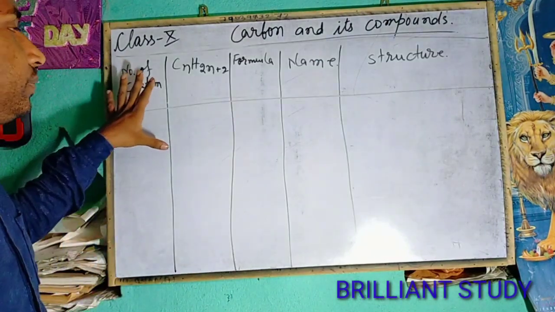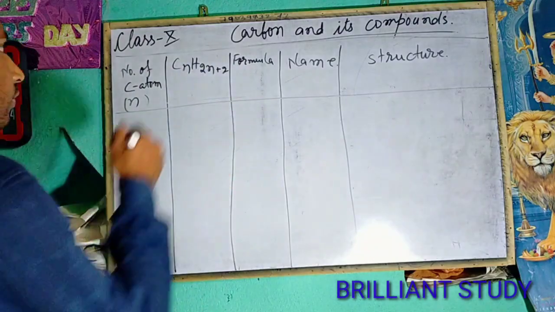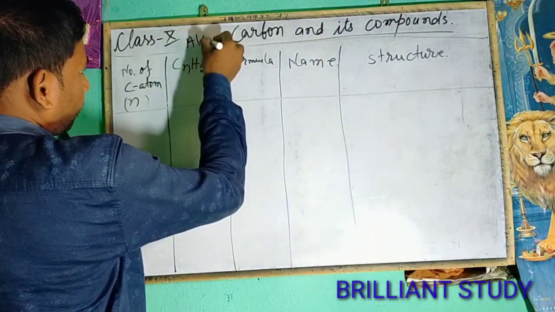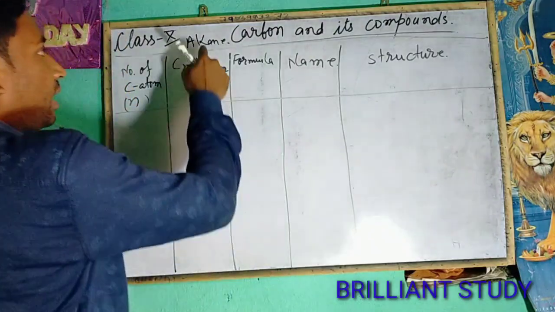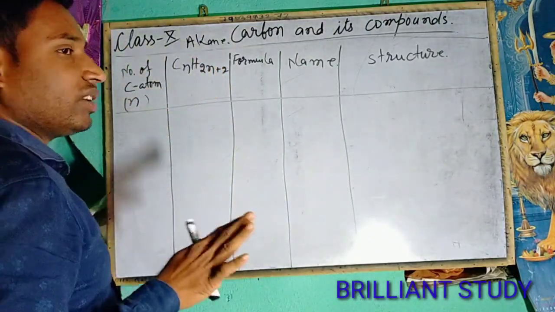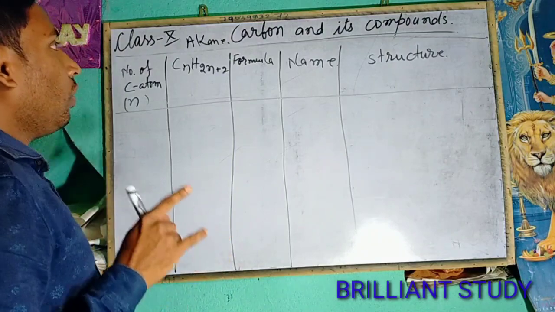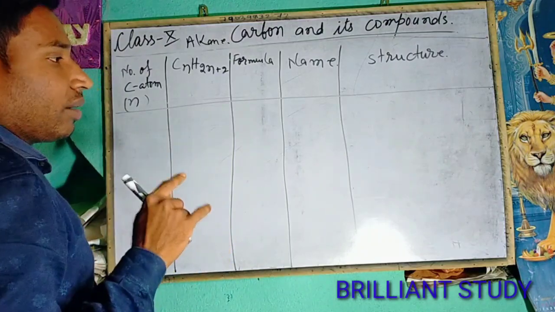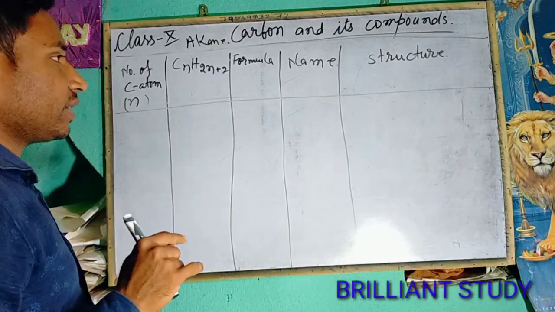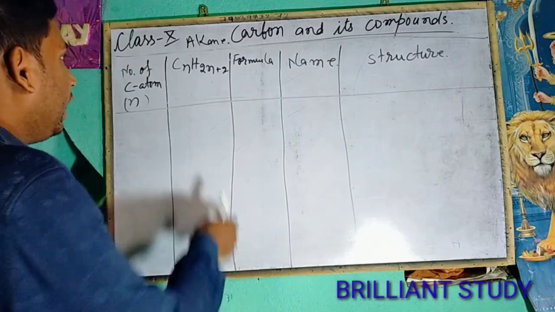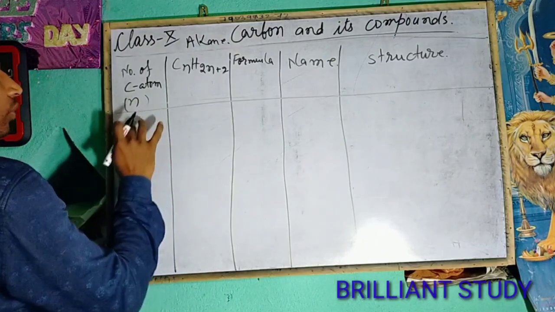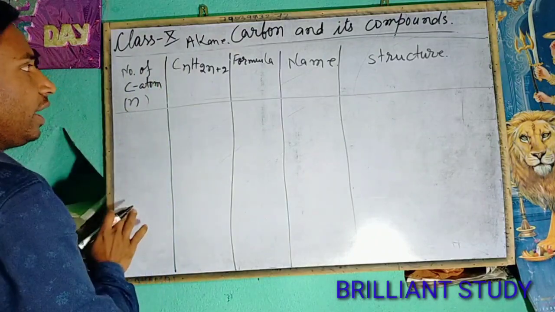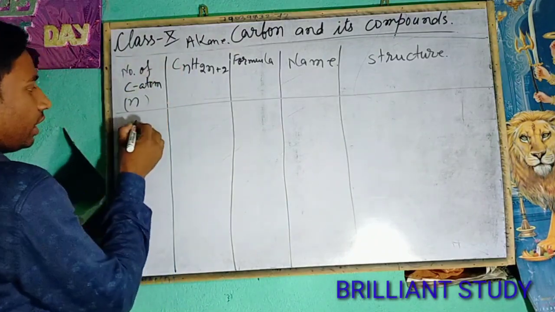Now we will make a structure or table for the alkane. As I have discussed, alkanes are the organic compounds or the hydrocarbons in which all the carbon atoms are joined to each other by a single bond, and its formula is CnH2n+2. So we will put the number of carbon atoms in this formula.